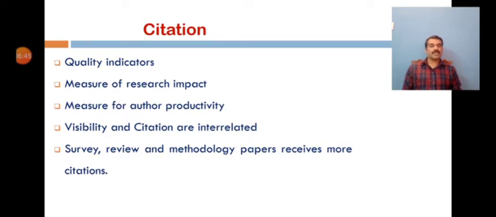And the number of citations is the main measurement for author productivity and a tool to measure the importance of information contained in that particular article. Visibility and citation to a research publication are interrelated. So the number of citations will be limited by the availability of the published article on the web. So an increase in visibility leads to an increase in the number of citations. Normally, survey, review and methodology papers, people say, receive more citations.